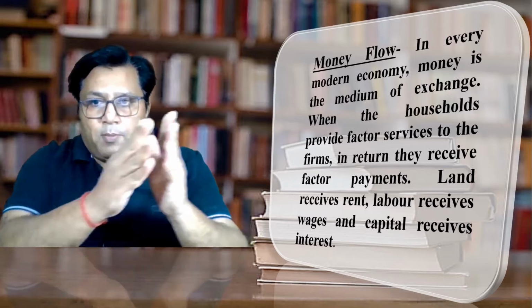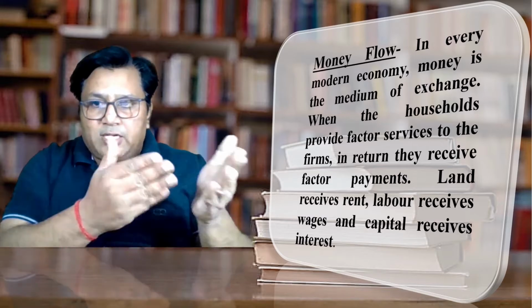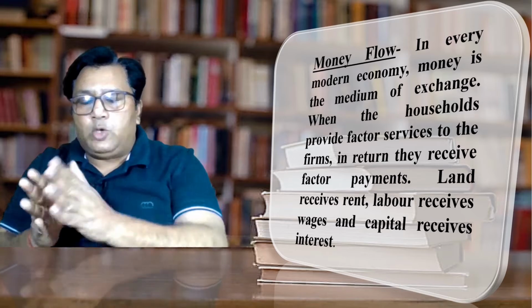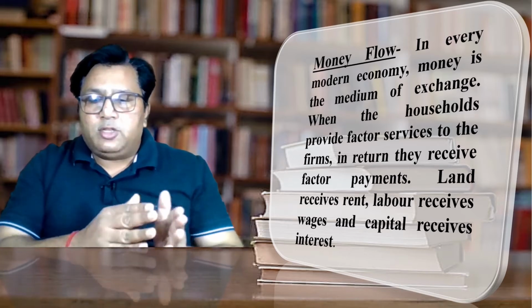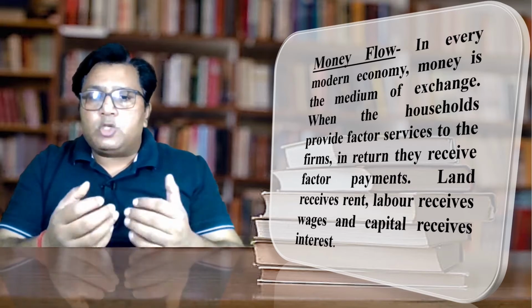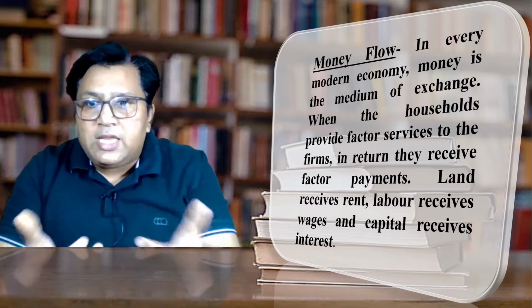The firm gives the money to the household for the factor services, and the household gives money to the firm for the goods and services. So between these two sectors, the flow of money is going on. That is called money flow. Is it clear? That is called money flow.